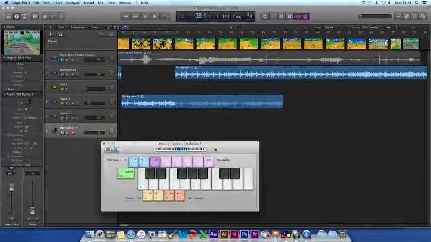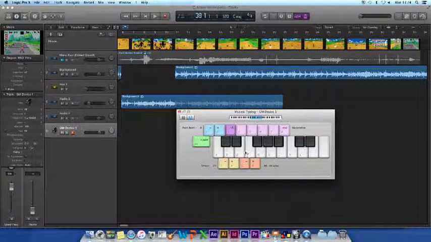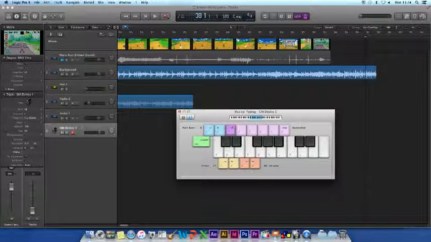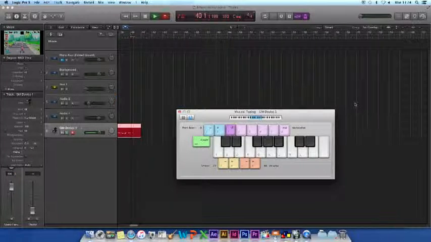To open musical typing, used if you have no external devices, you can go under Windows tab and select Show Musical Typing, or you can simply press Command K as the shortcut. To record MIDI, simply do the same to record audio, just have a MIDI track selected.